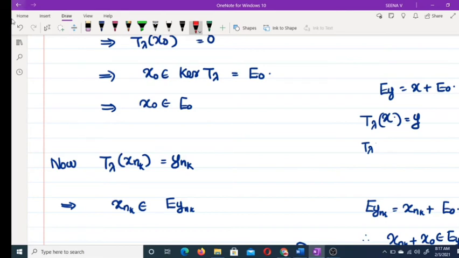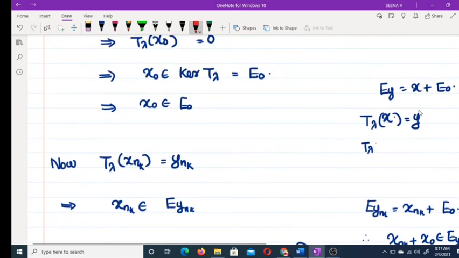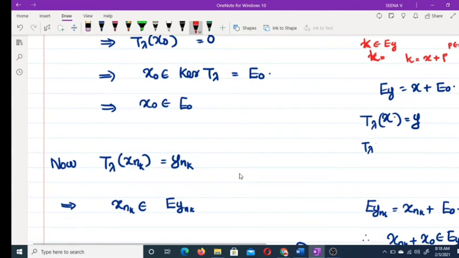So what is the meaning of that? x_nk must belong to E_ynk. So E_y you can write as x plus E_0, meaning if you take any x belonging to E_y, then that x must be of the form x plus some p, where p belongs to E_0. So here x_nk belongs to E_ynk.